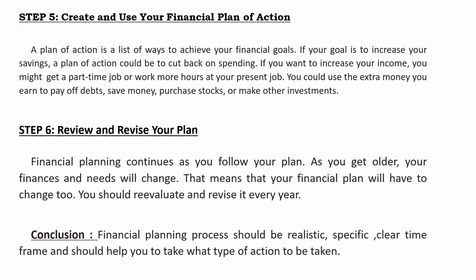So in the personal financial planning process, you have altogether 6 steps. First step is to determine your current financial situation. Second is to develop your financial goals. Third is to identify your options. Fourth is to evaluate your alternatives. Fifth is to create and use your financial plan of action. And sixth is to review and revise your plan.